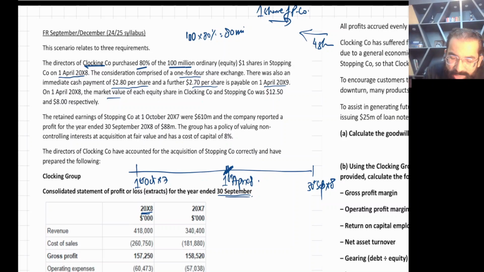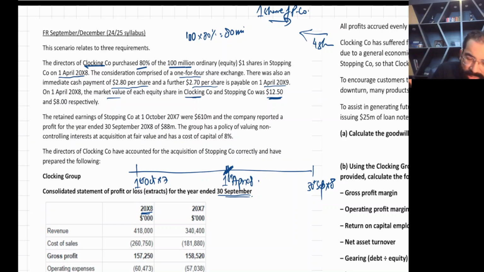On 1st April X8, the market price of each share in the parent company is 12.5 per share. Why have they given you this? Because we need to use this in the shares consideration.